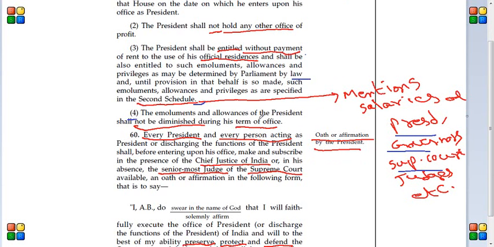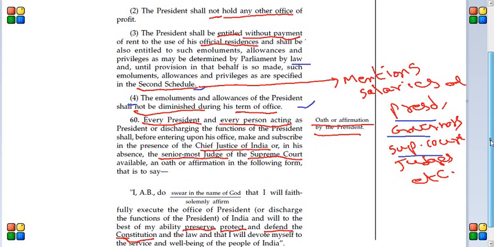Clause 4 says the emoluments and allowances of president shall not be diminished during their term of office. This is another important thing. Basically this says that if something has been fixed for a president, then this cannot be decreased by the parliament. So this will give some kind of security to the president, so that parliament cannot enforce certain things on the president. So there is some kind of safeguard for the president.